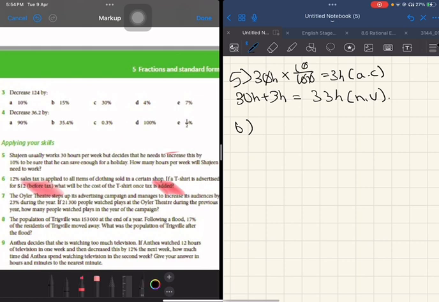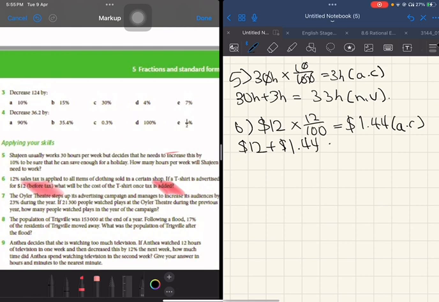So this is the original one before tax, multiplied by 12%. And you get $1.44. This is the absolute change. $12 plus $1.44, you'll get $13.44. And this is the new value.